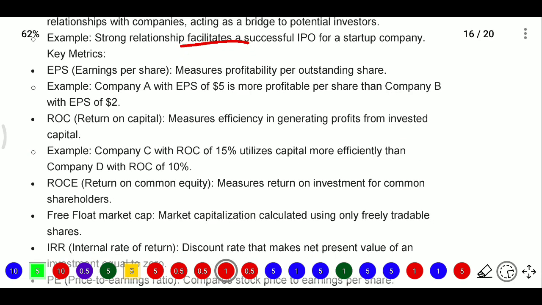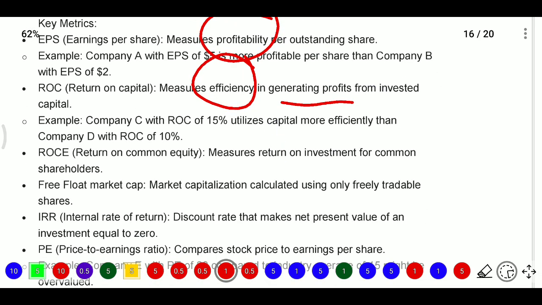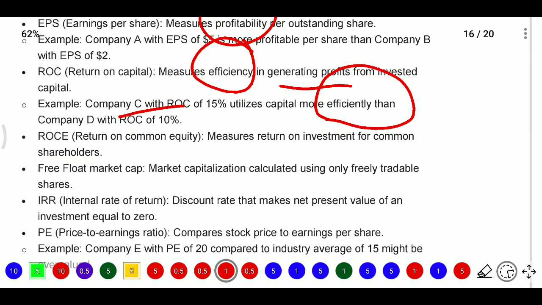Next, ROC, that is return on capital. Here the efficiency of generating profits from invested capital is measured. For example, company C with an ROC of 15% utilizes capital more efficiently than company D with an ROC of 10%. So whichever company has a higher ROC is utilizing its capital more efficiently. So it is return divided by